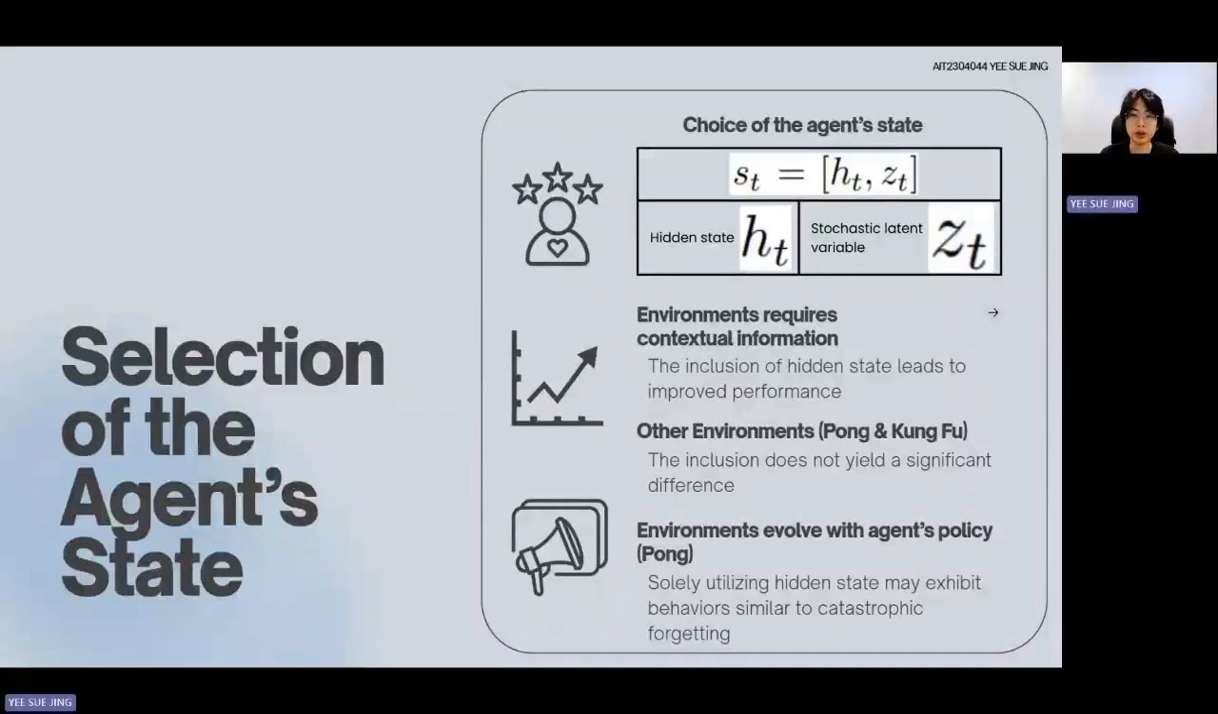Good morning, sir. Now I will talk about the selection of the agent state. We know that the choice of agent state provides some options such as hidden state, stochastic latent variable, and the combination of both. If the environment requires good policy in contextual information, the inclusion of hidden state leads to improved performance, while in other environments, such as Pong and Kung Fu, the inclusion does not yield a significant difference. Solely utilizing hidden state in environments involving agent policies such as Pong may exhibit behavior similar to catastrophic forgetting.